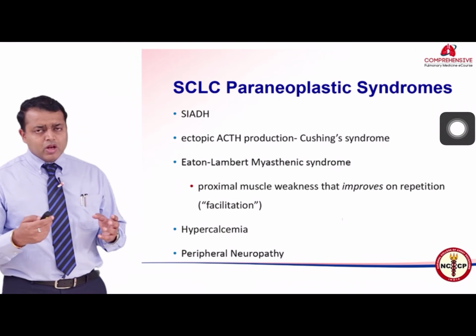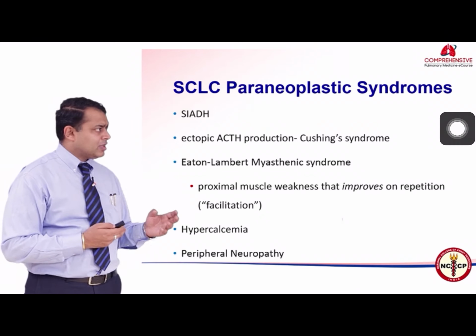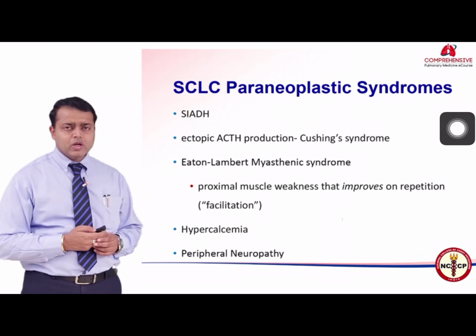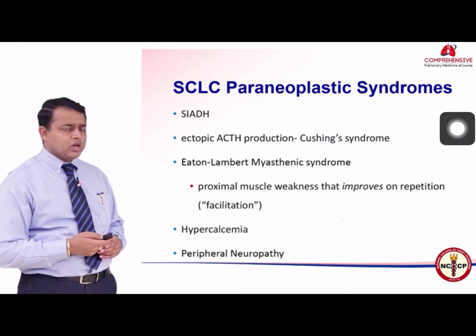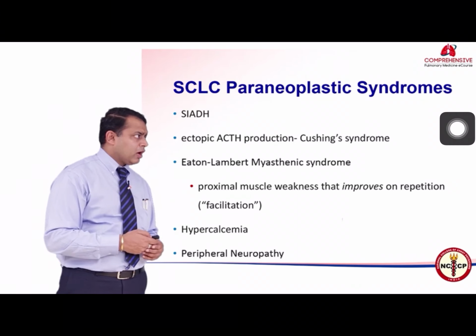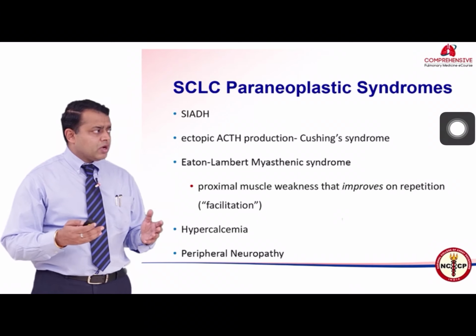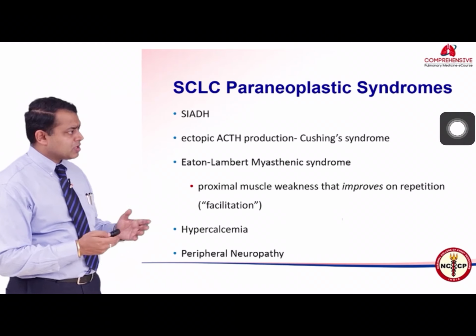Small cell carcinoma of the lung may be responsible for many paraneoplastic syndromes. SIADH is one of them. We know that it is a syndrome of inappropriate secretion of ADH, which may lead to hyponatremia and CNS symptoms. Ectopic ACTH production may lead to Cushing syndrome. Eaton-Lambert myasthenia syndrome is seen rarely, in about 1% of these patients.